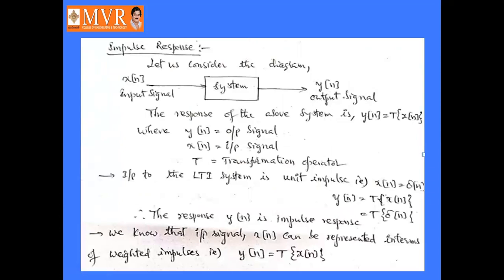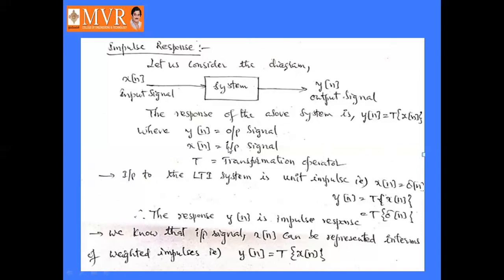So the impulse response is diagrammatically represented like this. Let us consider the system having the input x of n and output y of n. The input signal is x of n and the output signal is y of n. So y of n is represented as the transformation of x of n. Here x of n is the input signal and y of n is the response or the output signal. So how do we represent this output signal? It is the transformation of the input signal x of n.